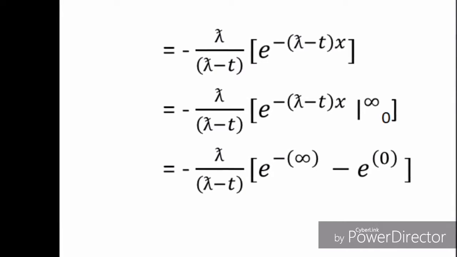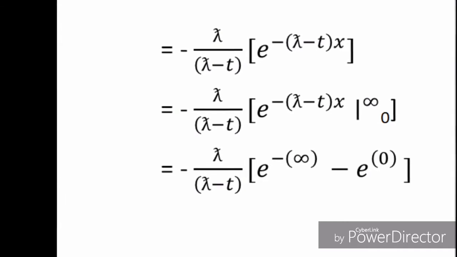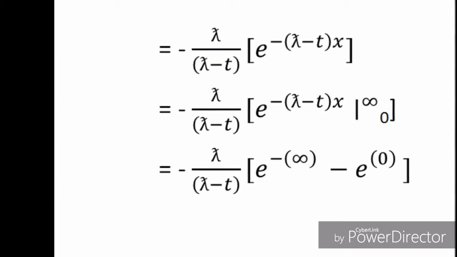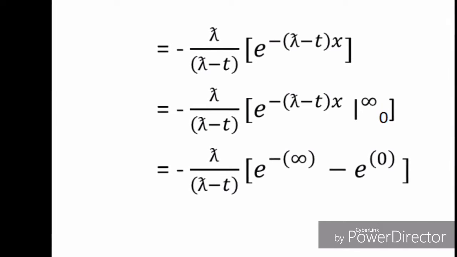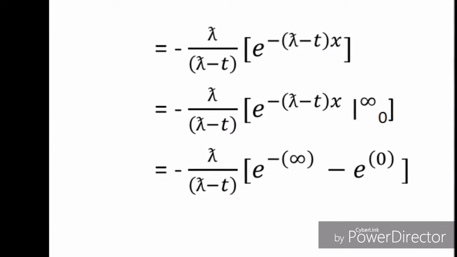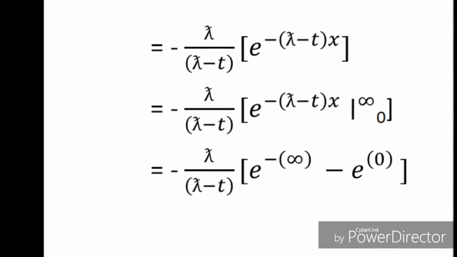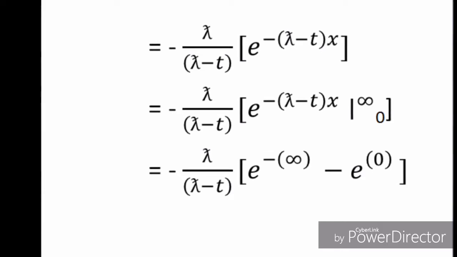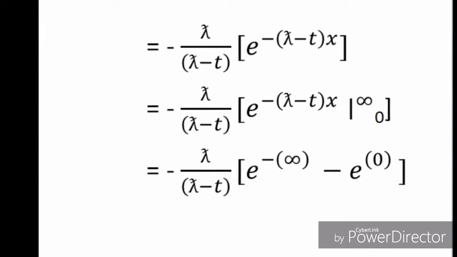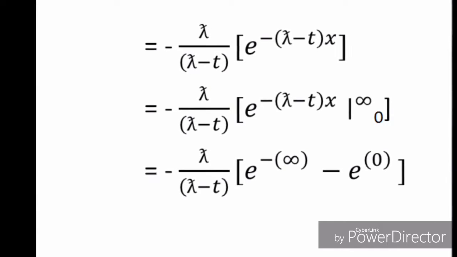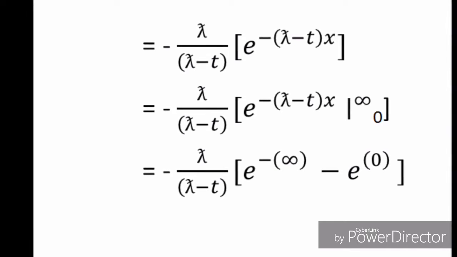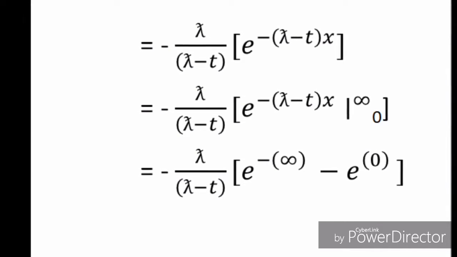That is equal to negative lambda over lambda minus t times e to the negative lambda minus t times x, which is our u, evaluated from 0 to infinity.